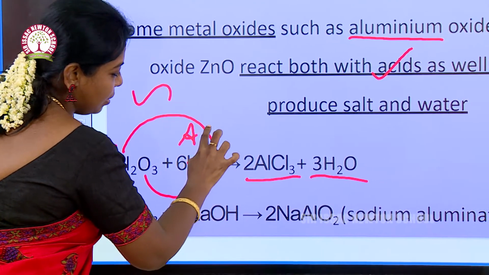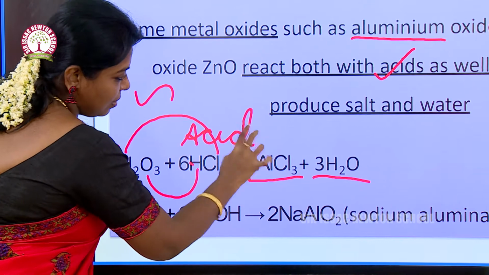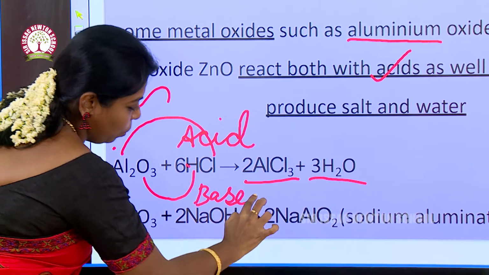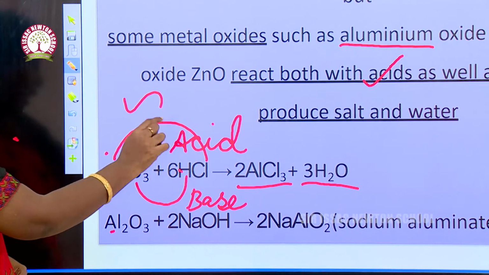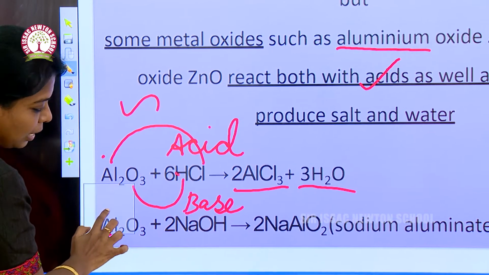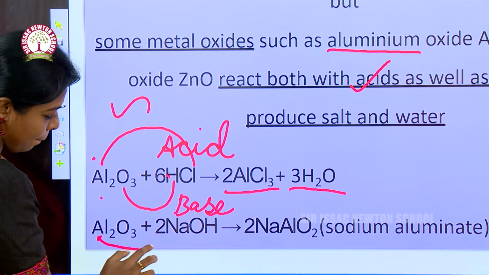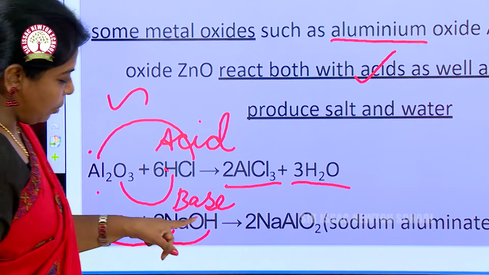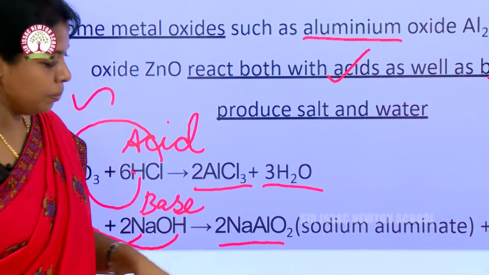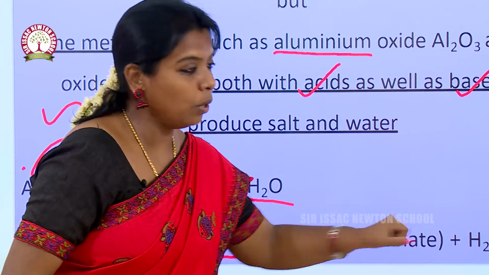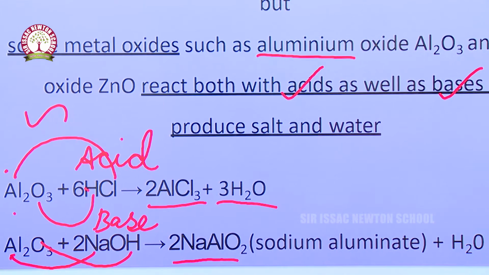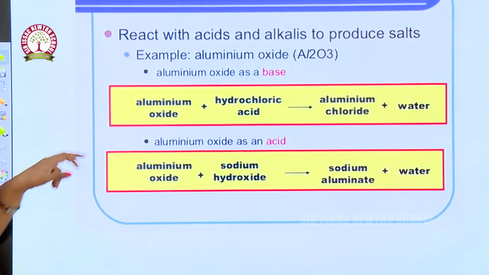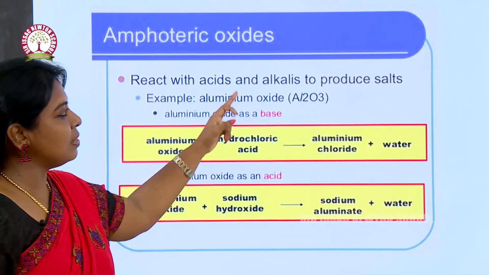HCl is an acid and NaOH is a base. So, aluminium oxide reacts with both acid and base. Here aluminium oxide reacts with sodium hydroxide to form sodium aluminate, and water is given out. Okay, hope you understand this equation. It reacts with acids and alkalis.